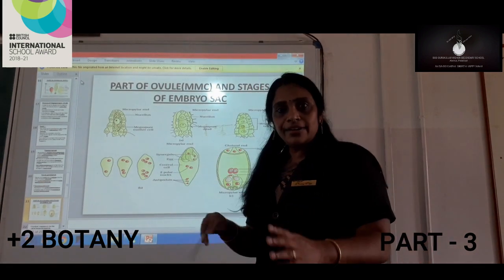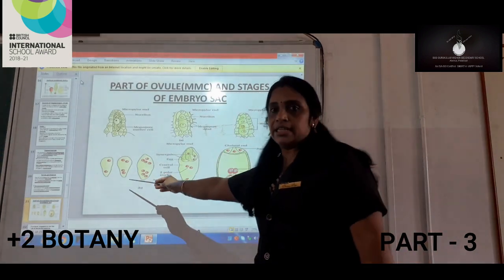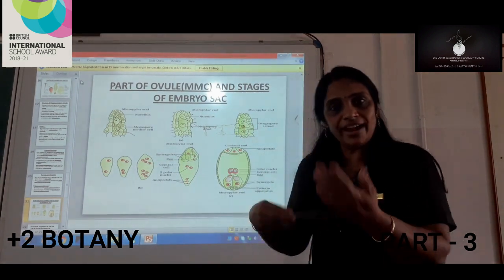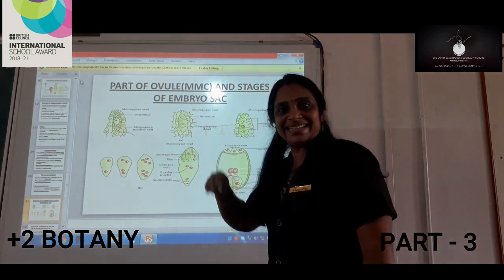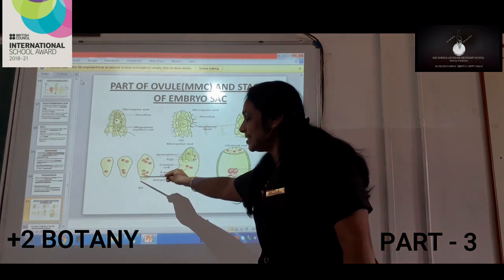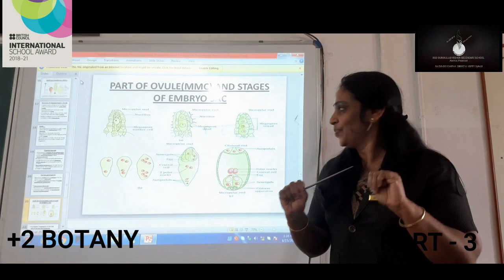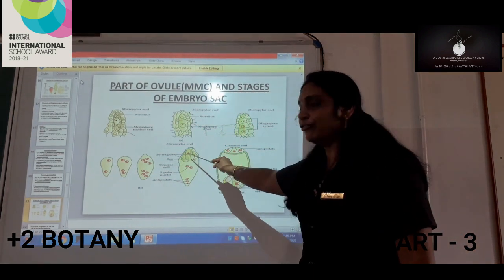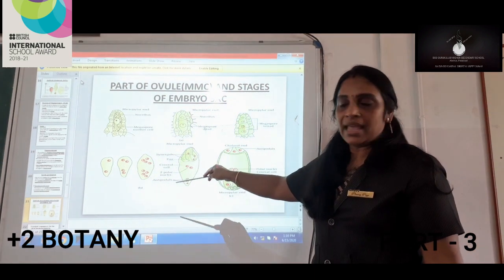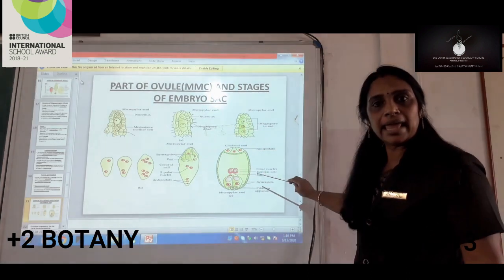These 2 cells again divide and produce 4 cells, and these 4 cells again divide and produce 8 cells. So we can see in a sac there are 8 cells. Now these 8 cells have to arrange themselves, and that sac is nothing but the embryo sac.